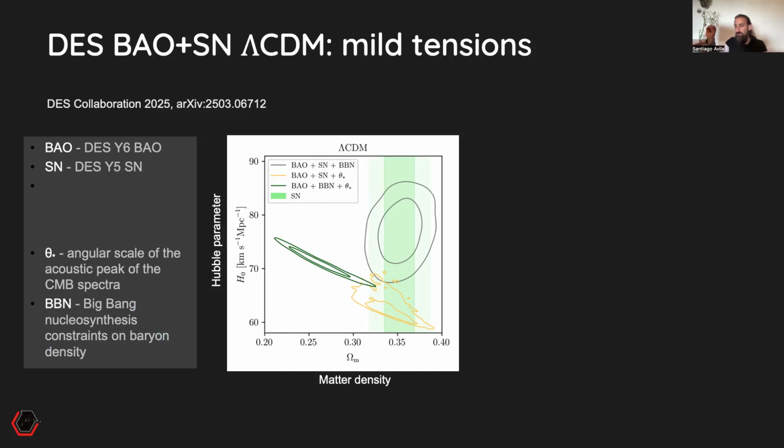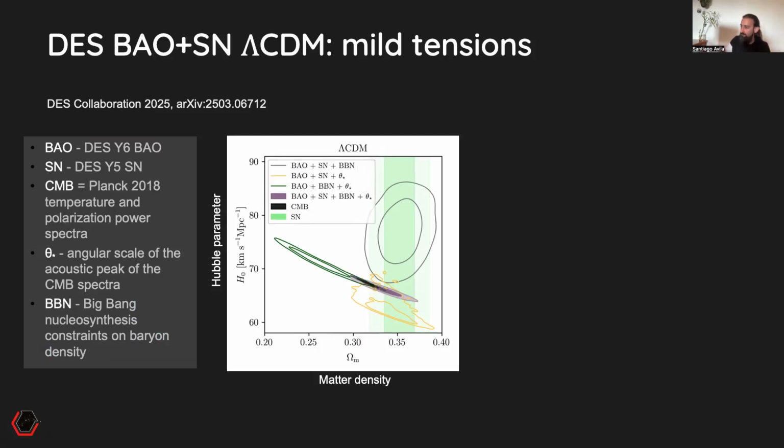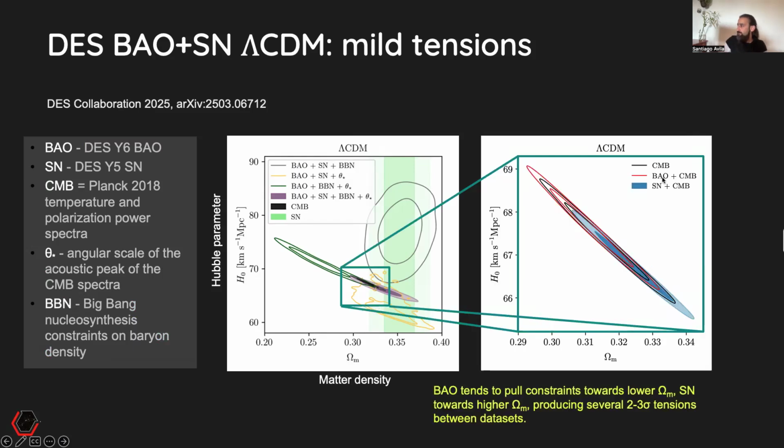So we will go to other spaces. But if you try to combine them, mathematically you can do it. Then you go to this purple contour, which is very compatible with the CMB contour. So this is interesting. And if you zoom into this and you add BAO to CMB, you will see that it's pushing to the left, so lower omega matter, whereas supernova is pushing to the right, higher omega matter. This is a trend that we will always be finding in this paper.